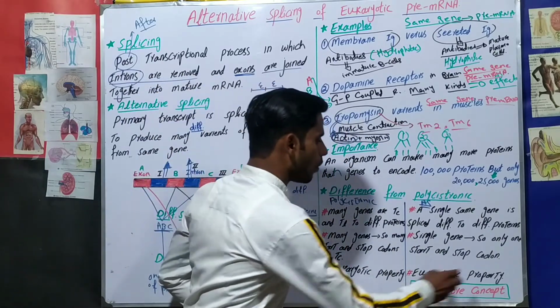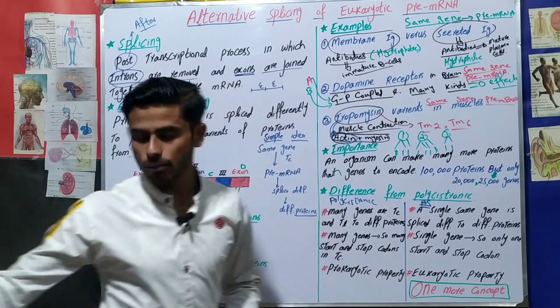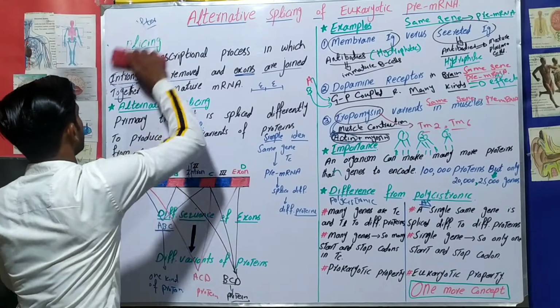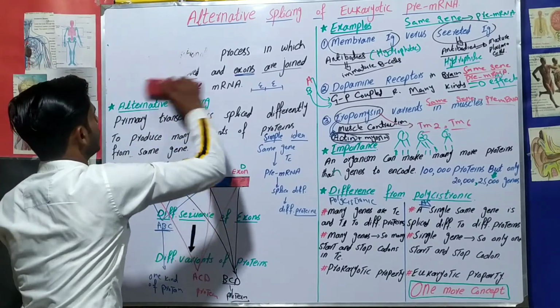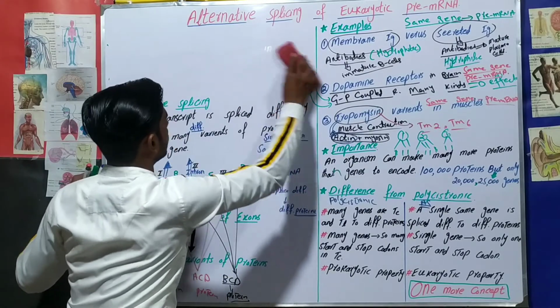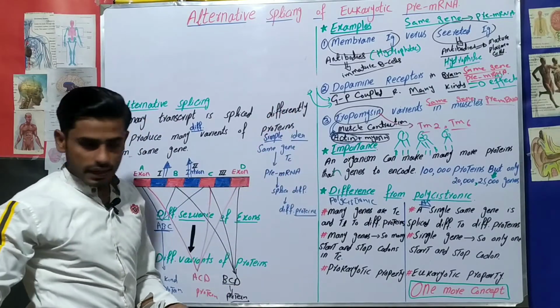And one more important concept about alternative splicing. Let me clean this and explain it right here. Here is one concept.